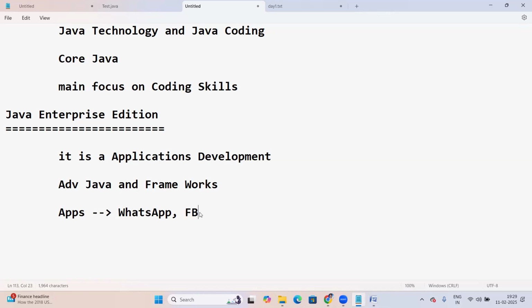Facebook. Any other examples? Yes, online trading applications, right? Online trading apps. Yes, GPay, that is Google Pay, and PhonePe. These are all applications. Next, like suppose Flipkart.